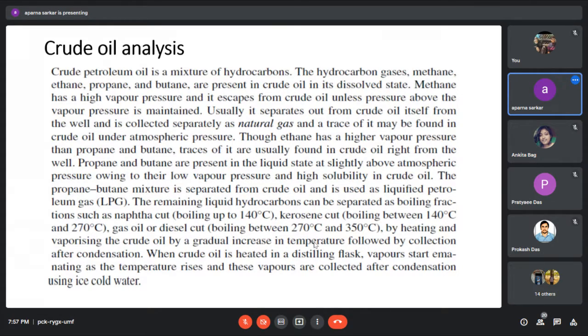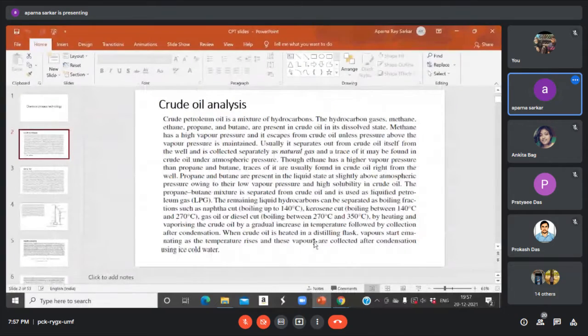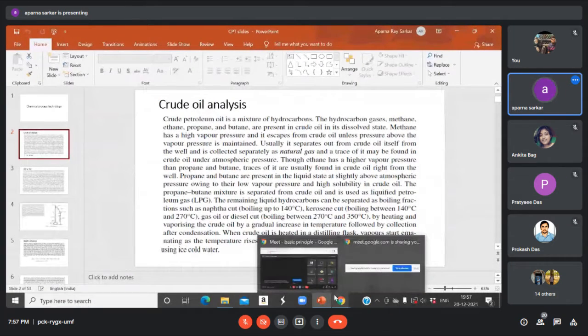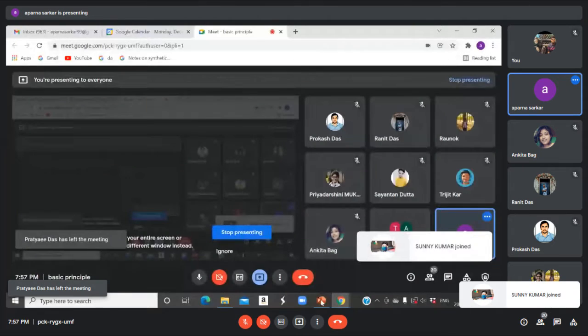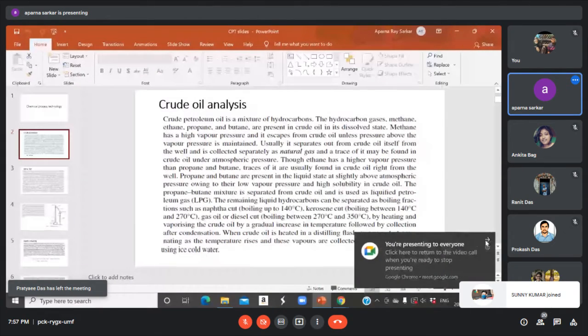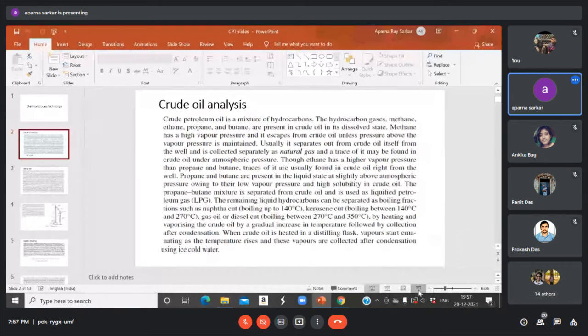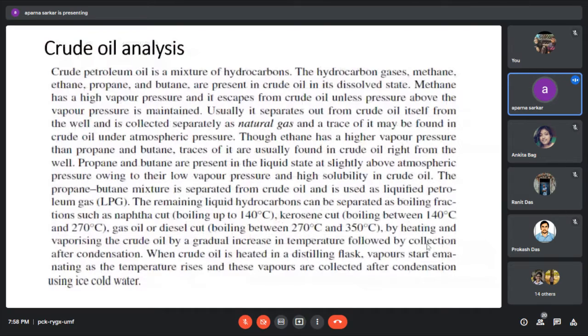Because the naphtha carbon content is C9 plus, or higher hydrocarbon. When higher hydrocarbon is mixed with the naphtha, that is known as a naphtha cut. The boiling point is 140 degrees centigrade. And the kerosene cut boiling point is 140 degrees centigrade to 270 degrees centigrade.